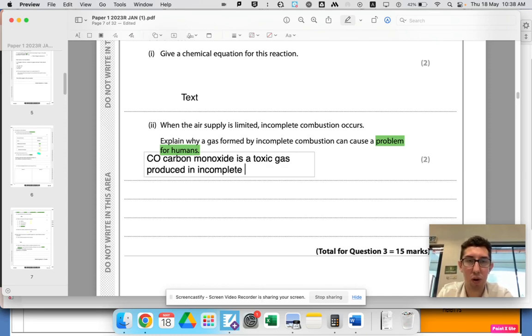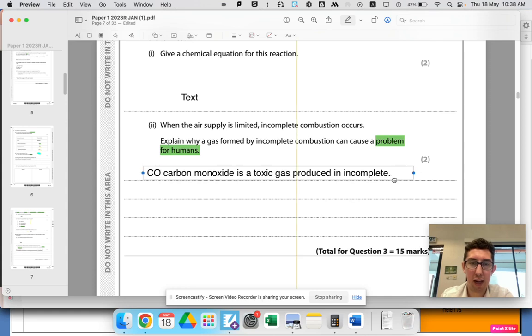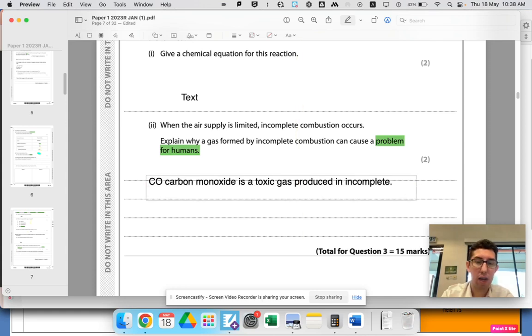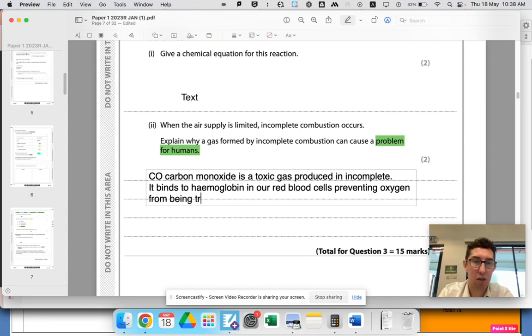So I'm assuming you'll probably give us 1 mark for saying that, and then probably 1 mark for explaining why it's toxic. So why does it kill us? It binds to hemoglobin in our red blood cells, preventing oxygen from being transported.